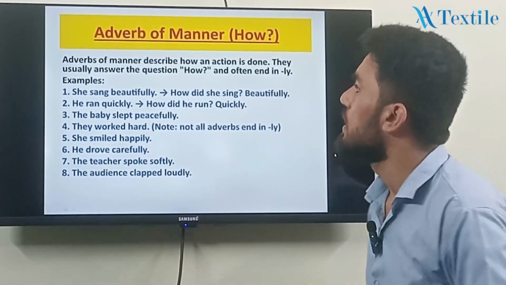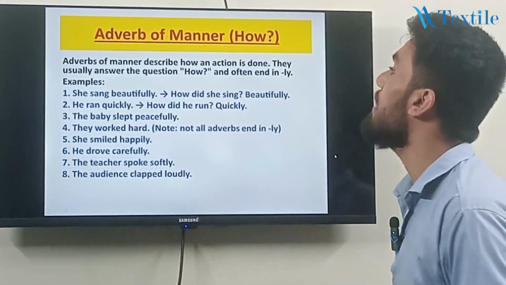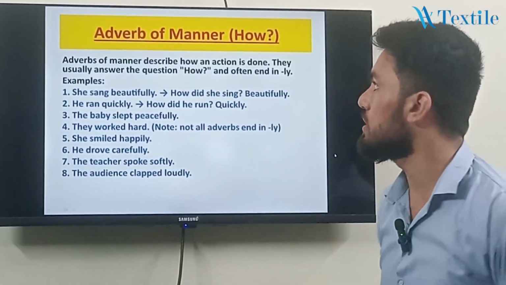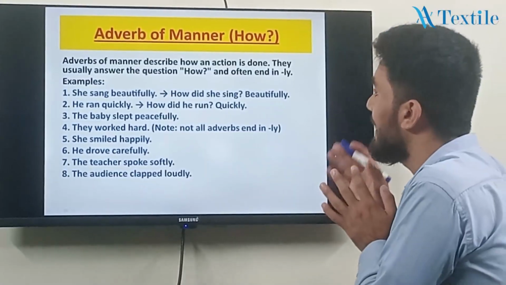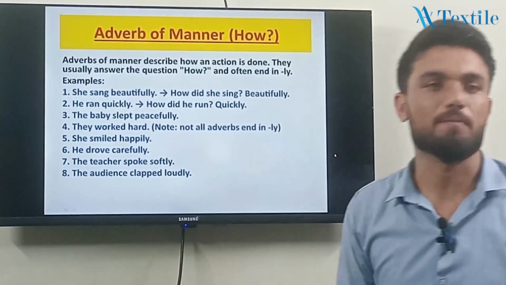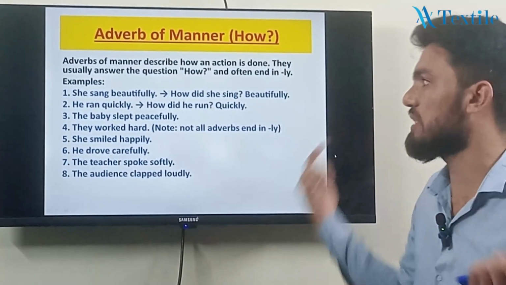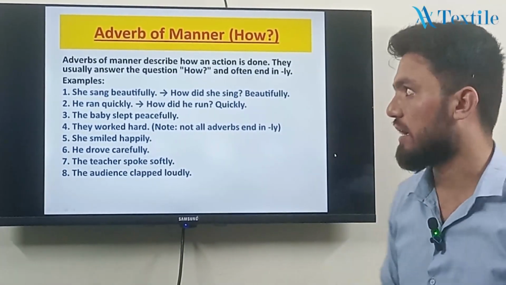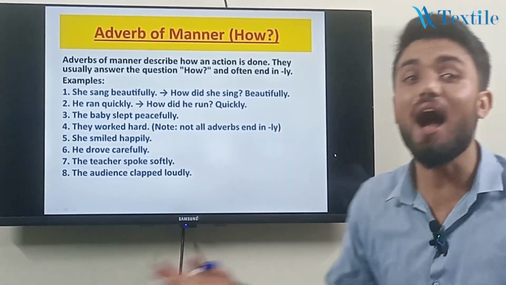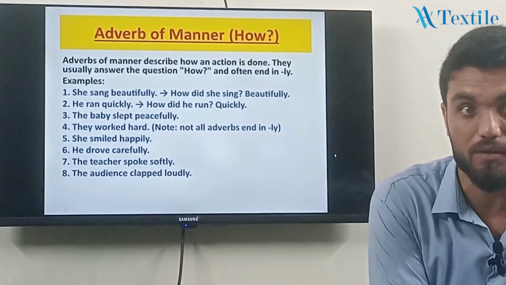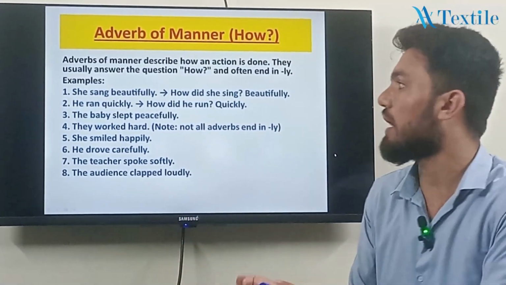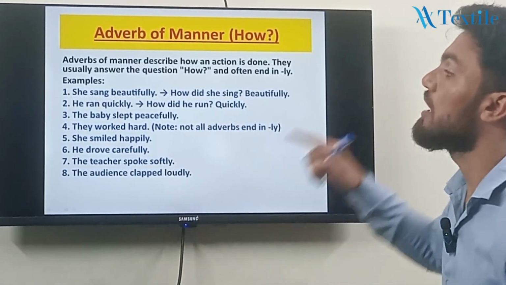Adverb of manner. How? In the WH family this is how. Like, you know, adverb of manner describes how an action is done. They usually end in ly. For example, she sang beautifully. How did she sing a song? She sang beautifully. And next, he ran quickly.